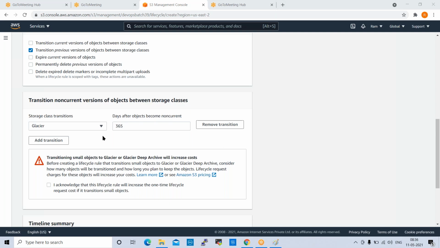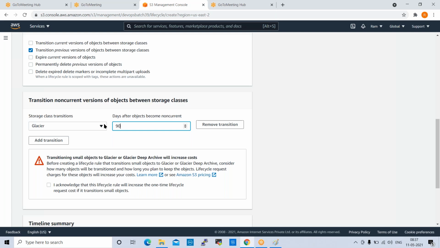Once we upload any files into the S3 bucket, after 365 days the data will be moved to Glacier. You can give 365 days or 90 days, as per your project requirement. It will automatically move your data to Glacier, cheaper storage, to reduce the costing.